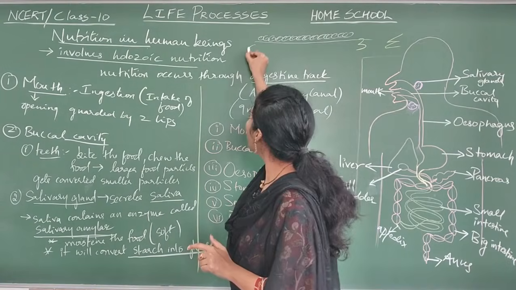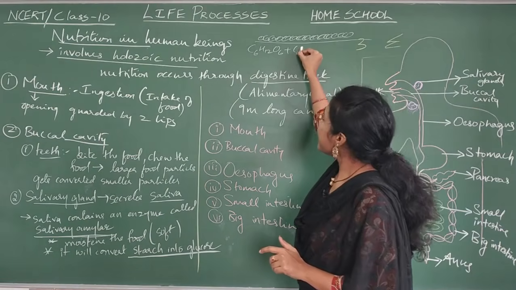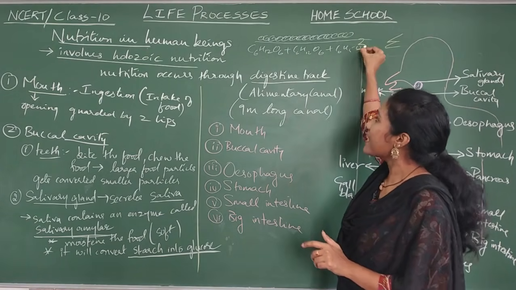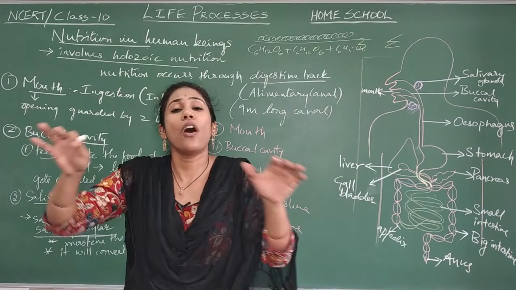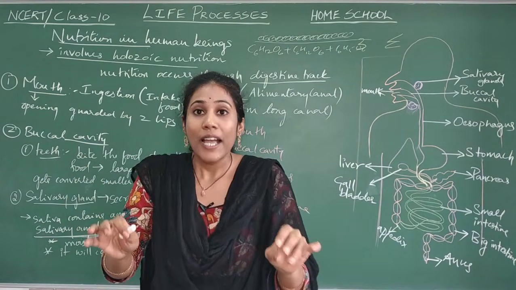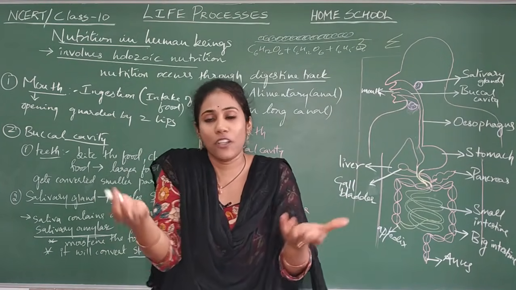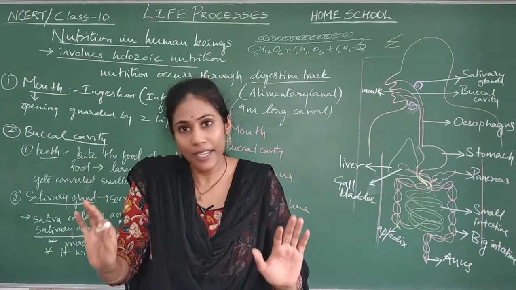What do you mean by glucose? That is C6H12O6. Hundreds of C6H12O6 combine to form a long molecule called starch. And we take food in the form of starch. Starch can also be called carbohydrates. Okay, got to know?